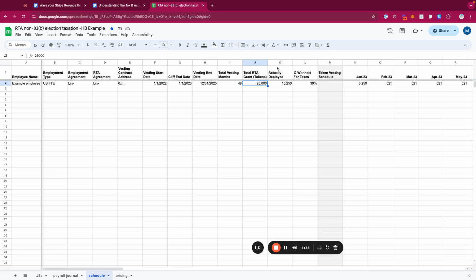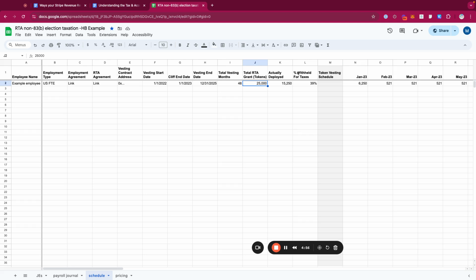Now, an important thing to note here is that if the 83(b) election isn't taken, then it's usually the onus on the employer to actually do enough withholdings. So they can't just give the employee the total grant and say, good luck with taxes, since this grant has to be reported on the W-2. There is some responsibility to withhold taxes.